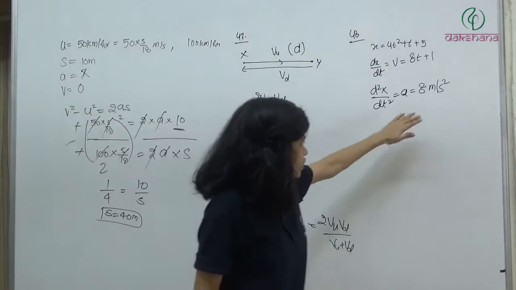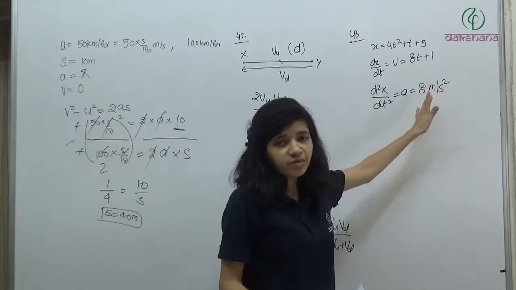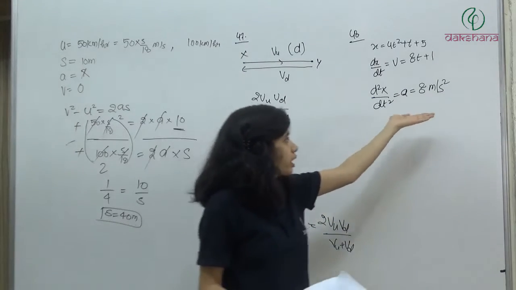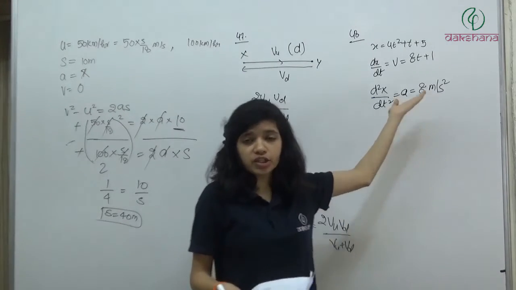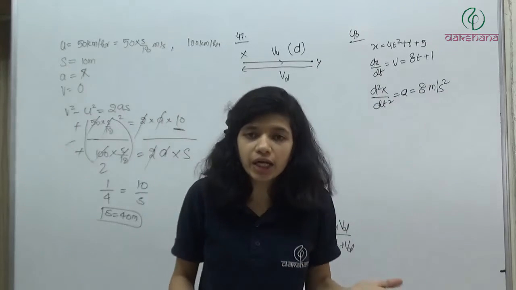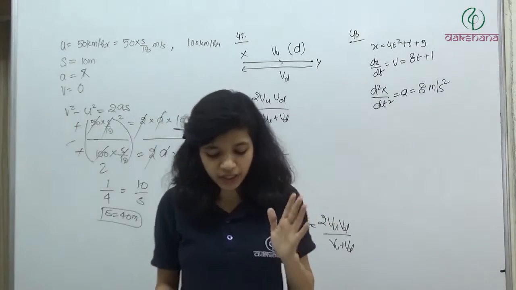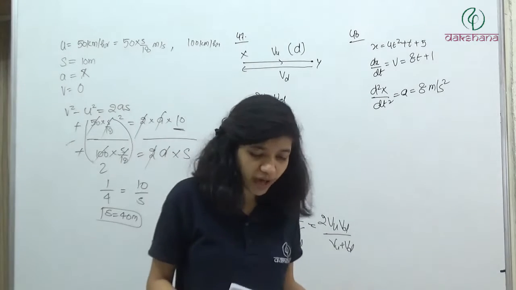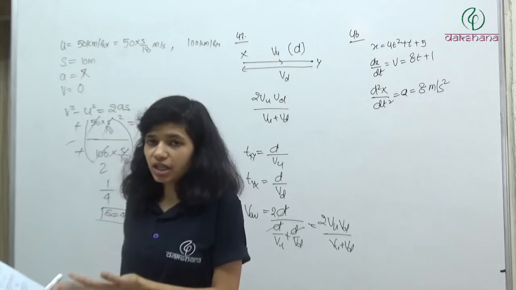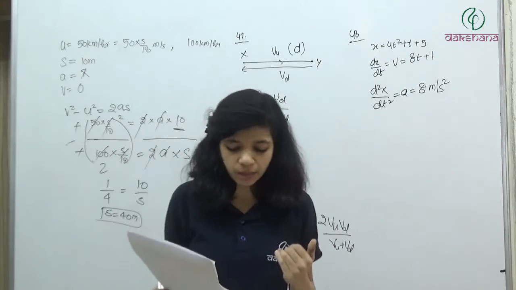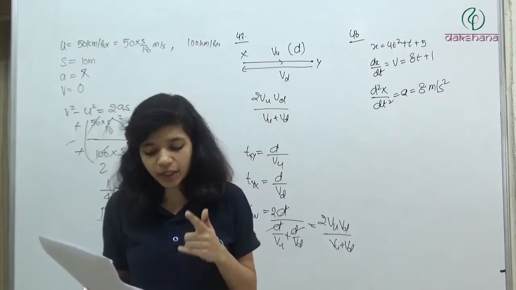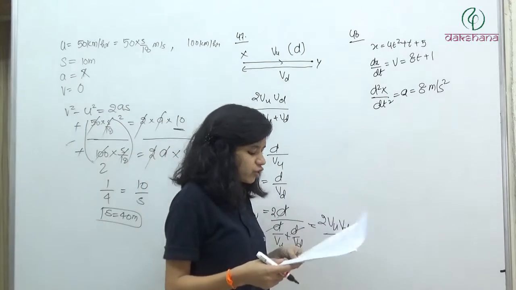Is this acceleration dependent on time or displacement or velocity? No, it has come out constant. The acceleration is constant. It will not depend on anything. So whatever time you take, acceleration will be 8 meter per second square. If it is t is equal to 5 or t is equal to 0 or t is equal to 10, it is going to remain the same. So acceleration will be 8 meter per second square. The answer will be the first option.